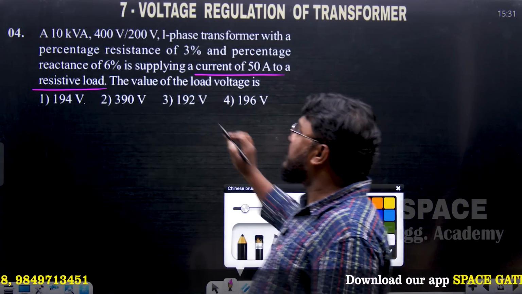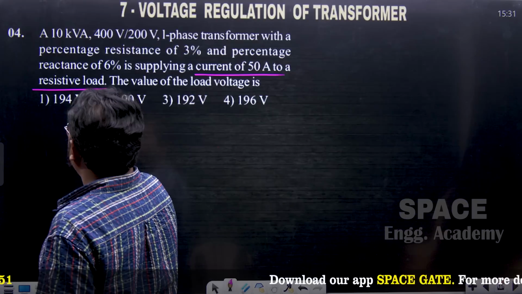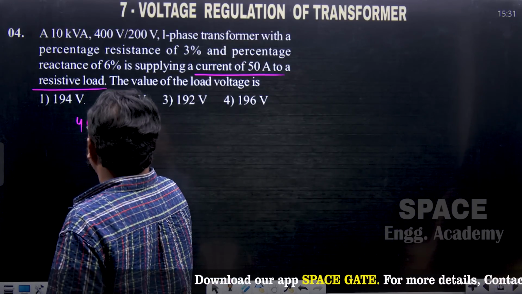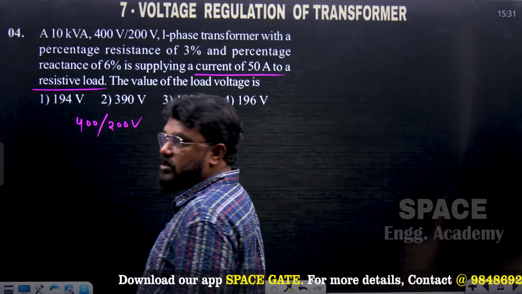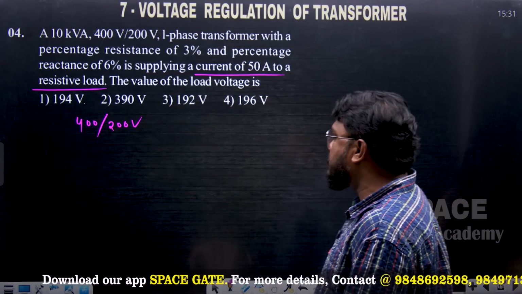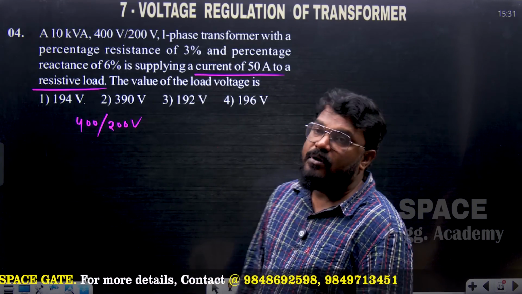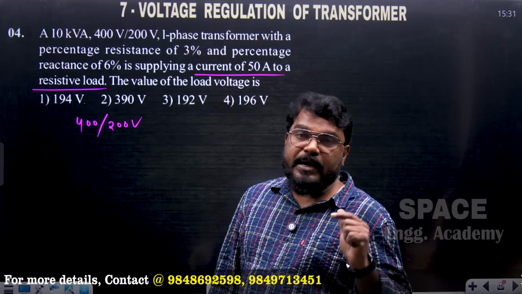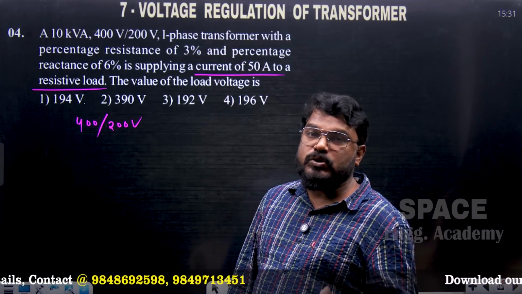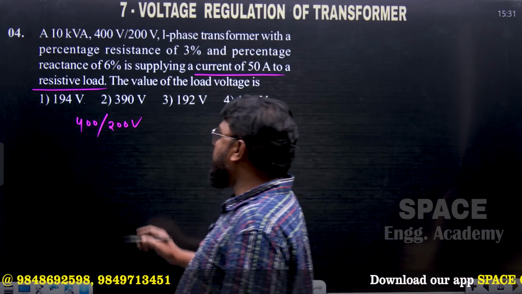In this case the voltage rating of the transformer is 400 upon 200 volts. And always the EMF rating mentioned on the nameplate is the primary induced EMF to the secondary induced EMF.